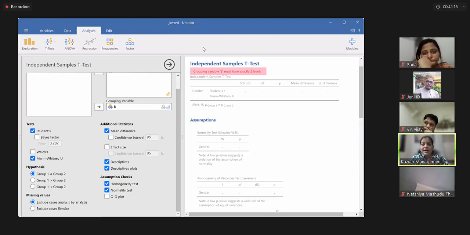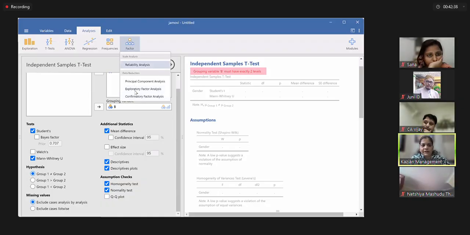One which I told you, chi-square. Chi-square is one kind of test which is applicable to all. Then I also showed you factor analysis. Okay, if you remember the table questions, those who have asked table based questions, can you see here also you can do factor analysis. In the taskbar, we have something called factor. Under this we can go with the factor analysis, exploratory factor analysis, confirmatory factor analysis. Okay, if you are unaware about the factors, you can go with exploratory.